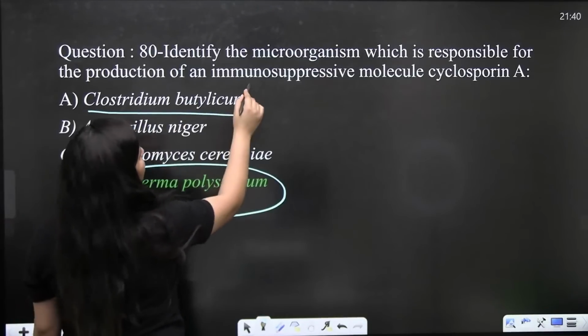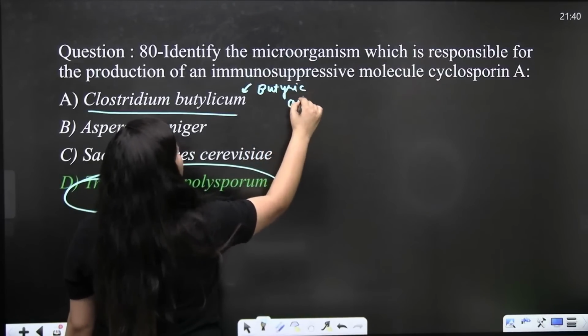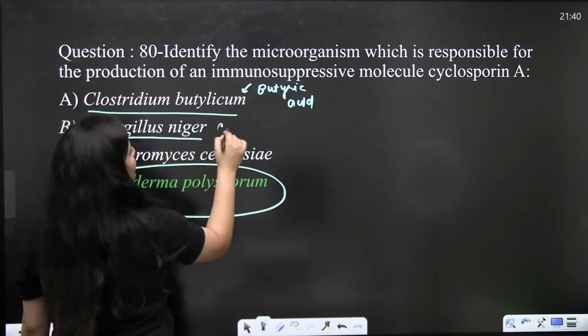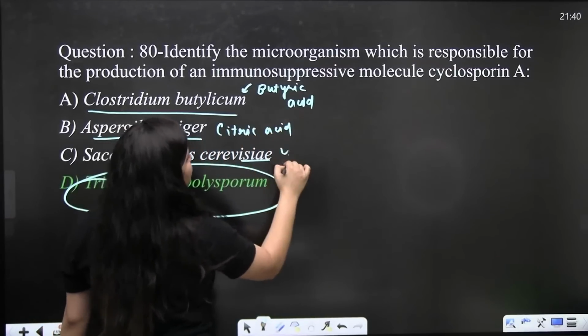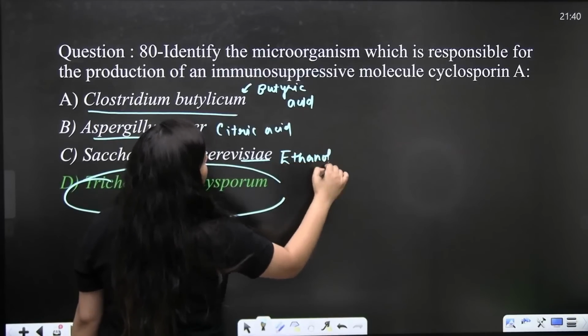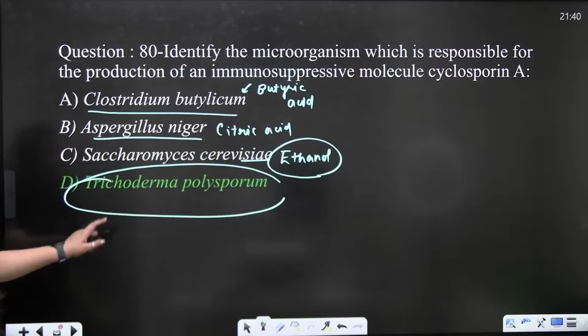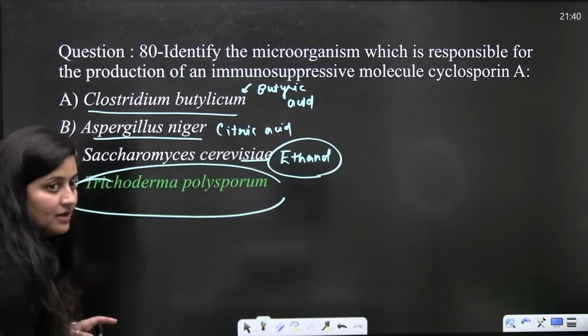From Clostridium butylicum, you will get butyric acid. It's quite easy, literally. From Aspergillus niger, you are going to get citric acid. From Saccharomyces cerevisiae, ethanol will be obtained, and from Trichoderma polysporum, it is the immunosuppressive agent, cyclosporin, right?